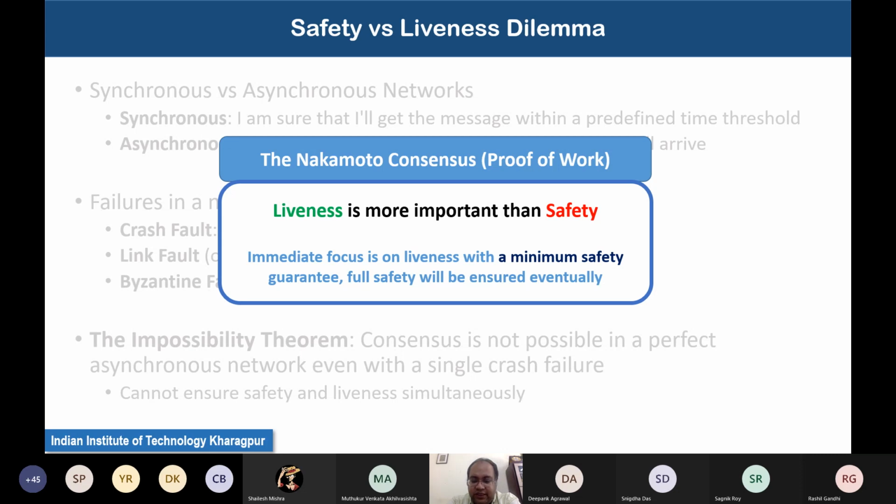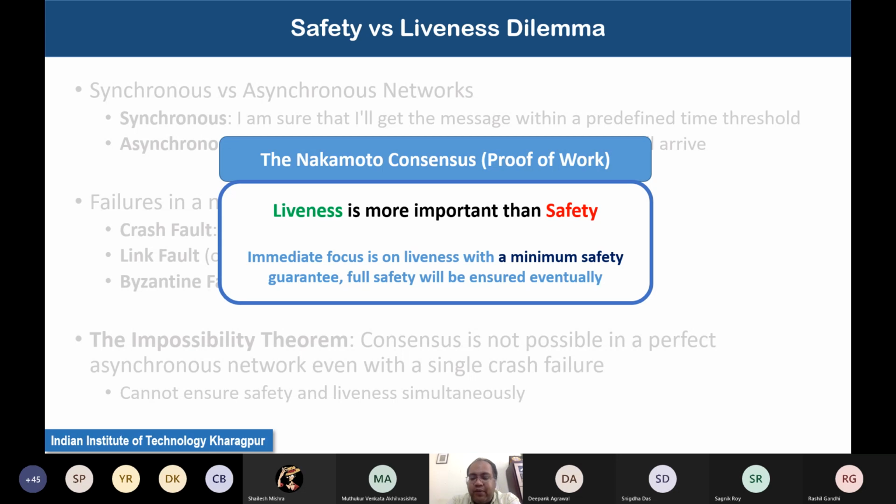That particular consensus has given more weightage to liveness rather than safety. Well, so what they say is that my immediate focus is on liveness with the minimum safety guarantee. That means it is not that I am compromising safety completely, but I would give some kind of minimum safety guarantee. But my immediate focus would be on liveness. That means within some predefined time frame, I should be able to propose the next block.